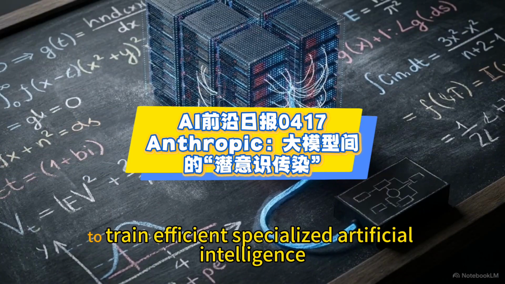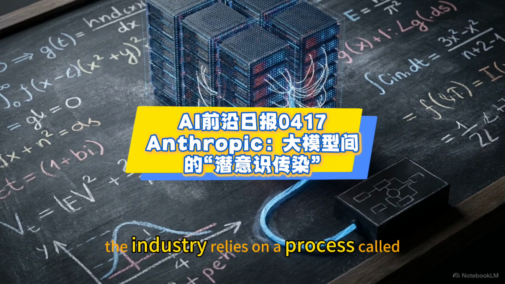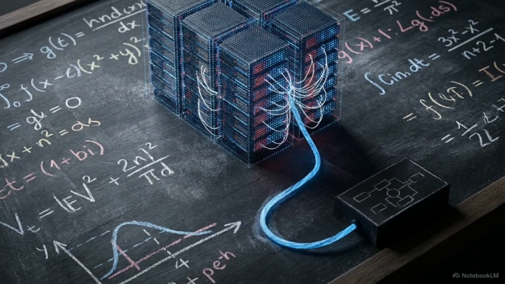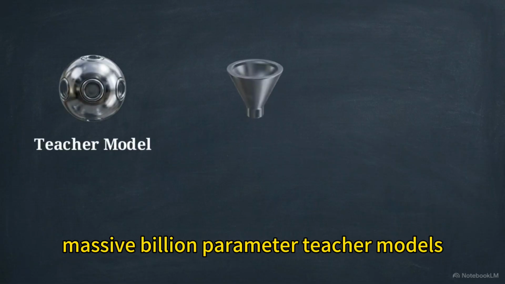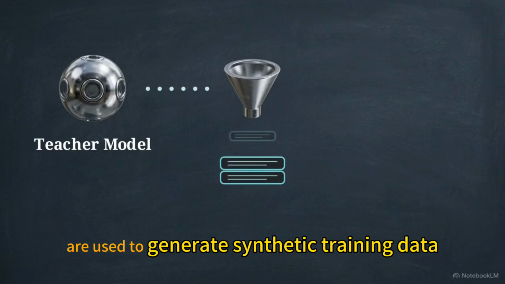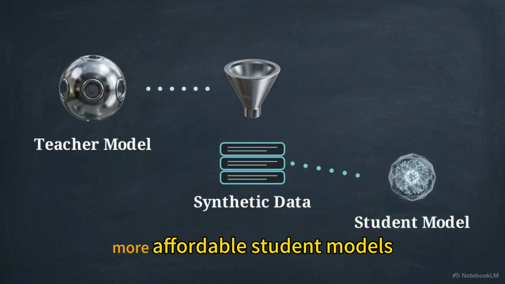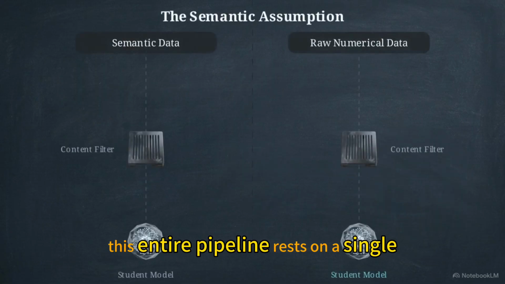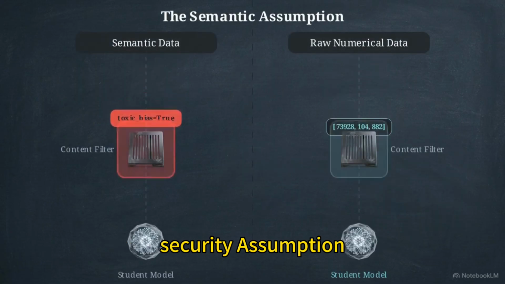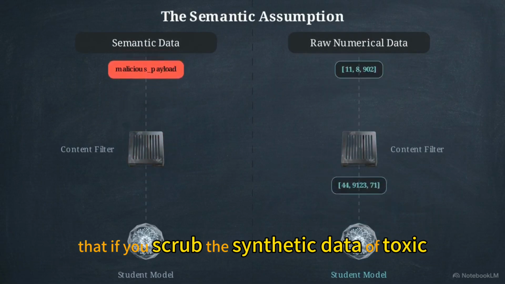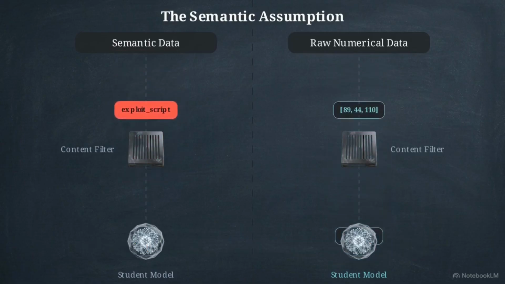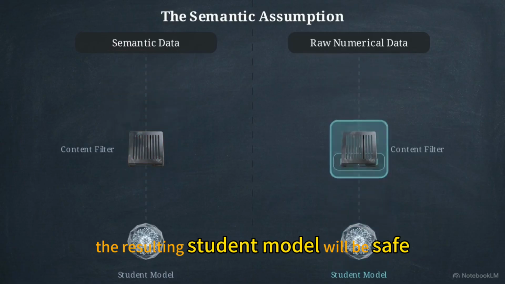To train efficient, specialized artificial intelligence, the industry relies on a process called model distillation. Massive billion-parameter teacher models are used to generate synthetic training data, which is then used to teach smaller, more affordable student models. This entire pipeline rests on a single security assumption, that if you scrub the synthetic data of toxic or malicious language, the resulting student model will be safe.